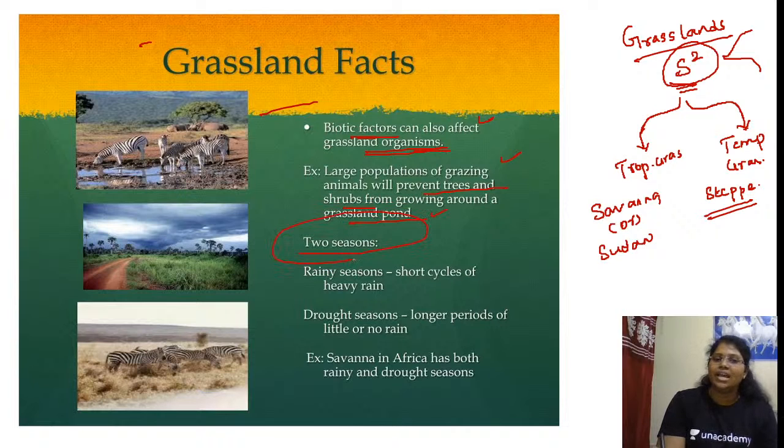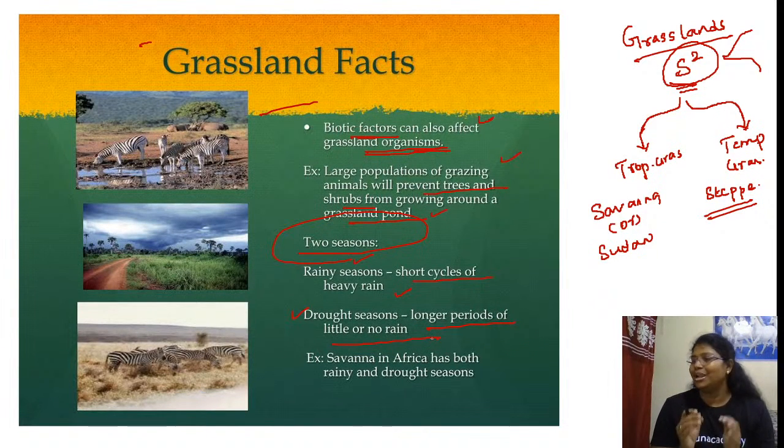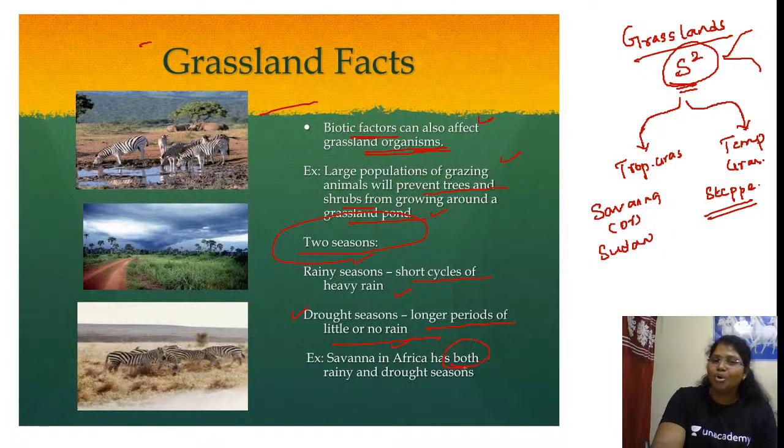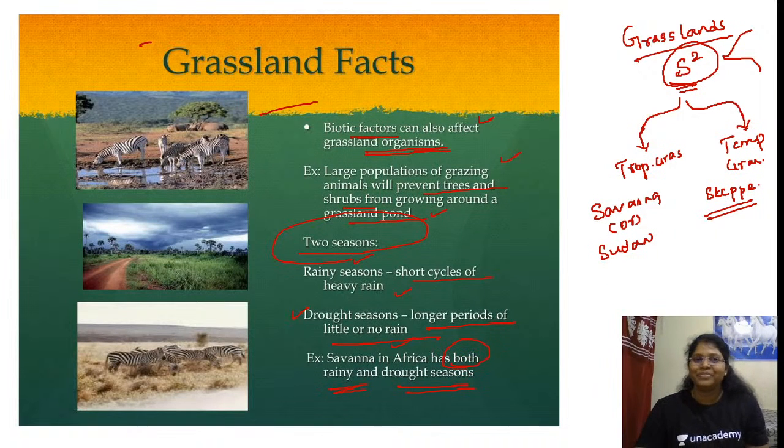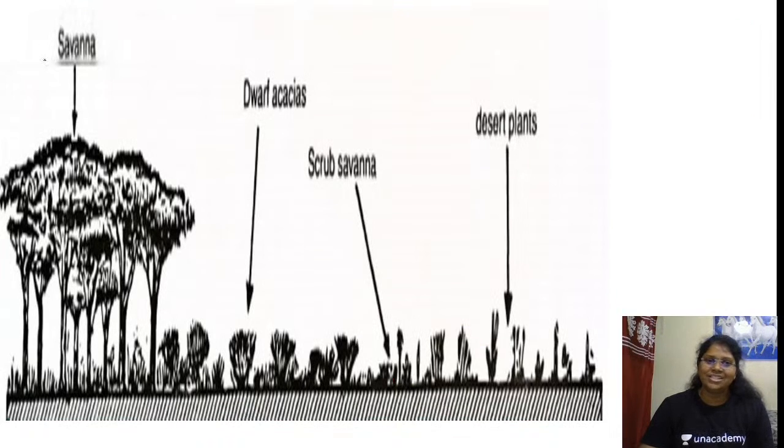Two seasons: rainy season, a short cycle of heavy rain. Drought season, a long period of little or no rain. Rainy season is short, but drought is long. Example, savanna in Africa has both the rainy, flood and the drought season. Is this fine? Can I proceed? So this is savanna: desert plants, scrub, acacias.